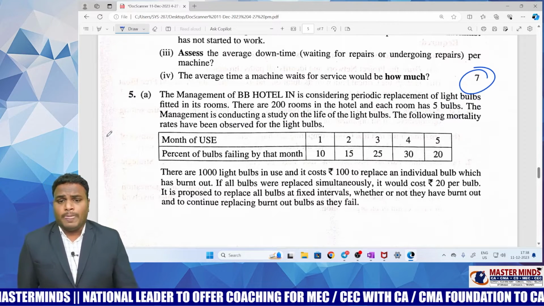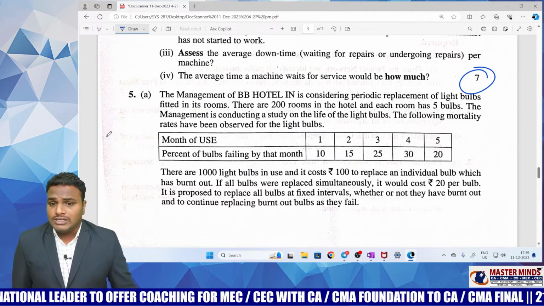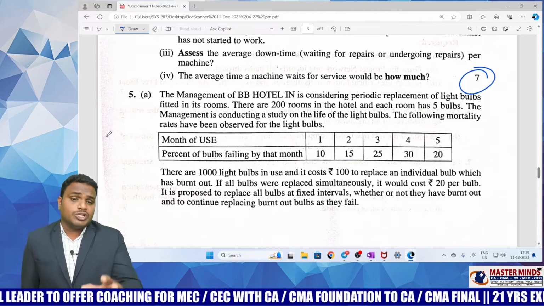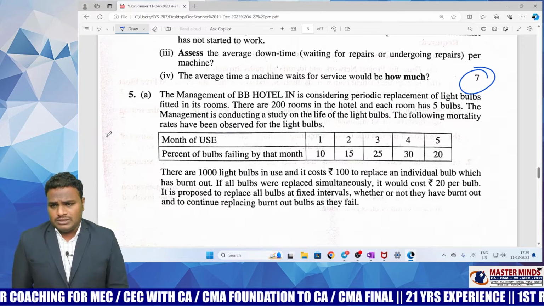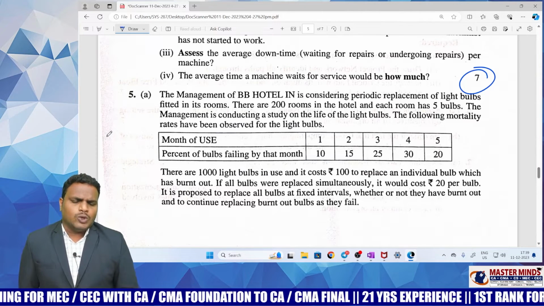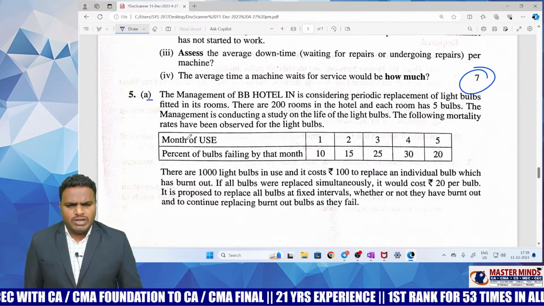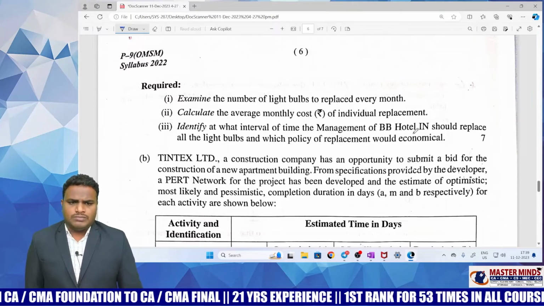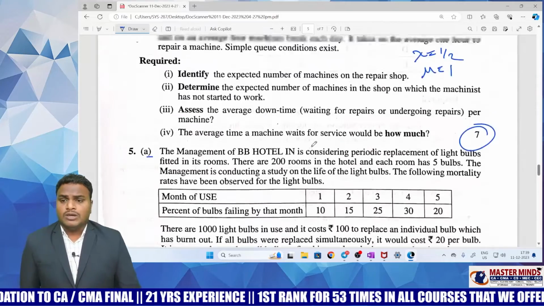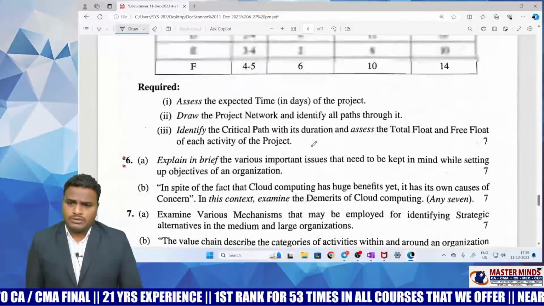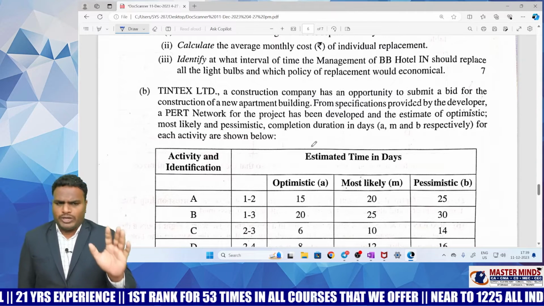Now 5A. This is group replacement policy in the economics of maintenance and spare management chapter, and this question is also given in the guess questions issued by the Masterminds. This is one of the important questions, group replacement policy. This question is also very easy and important. The same question is in the Masterminds material. Now come to 5B. This is a very easy and important question.